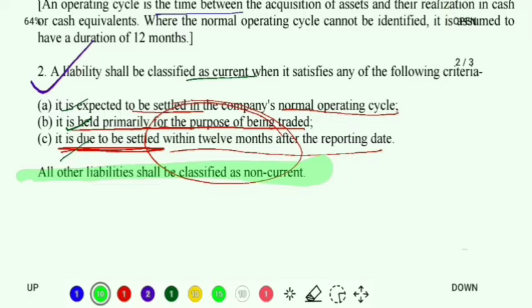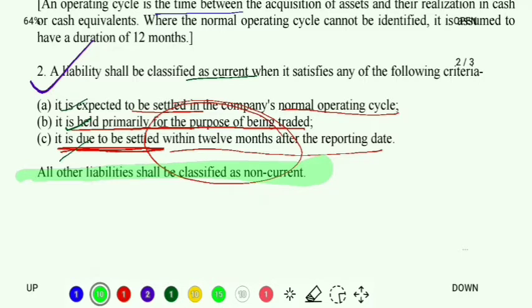I hope you found learning this concept a little easier than learning about current assets, because for current assets all the 3 points were new to you, but now I hope you can relate the points of current liability with current assets. The same concept is applied here. So these were the criteria, the guidelines issued by Schedule 3 of Companies Act 2013 while classifying any liability as current liability.